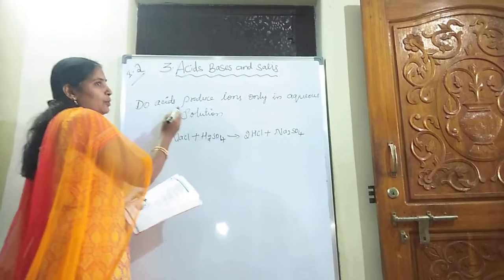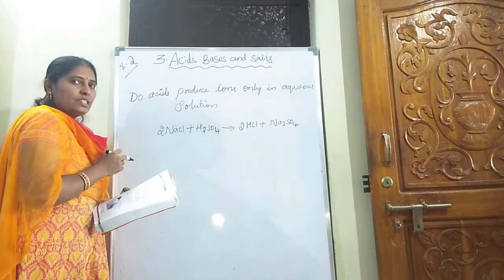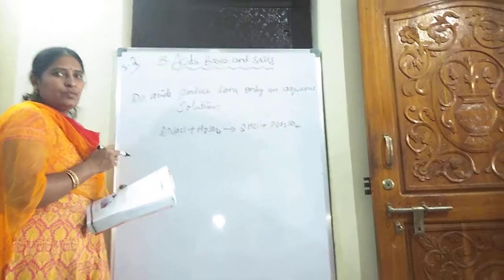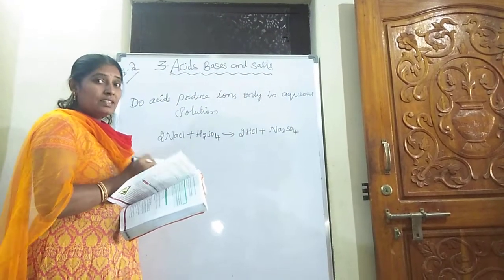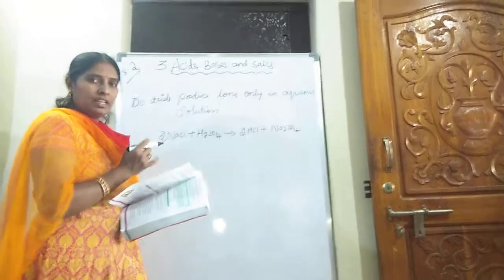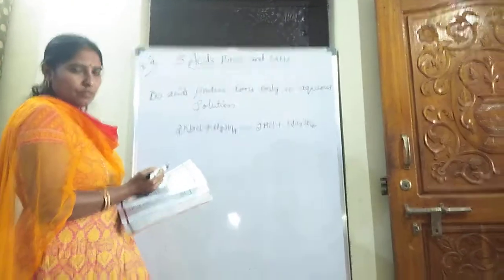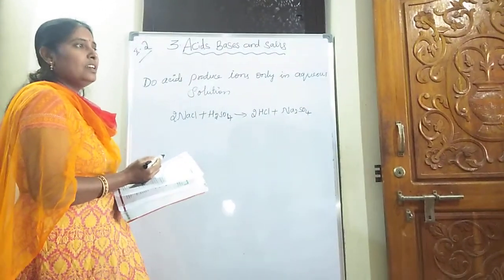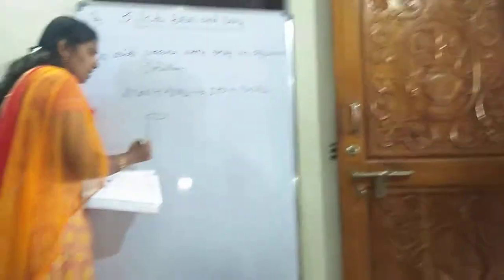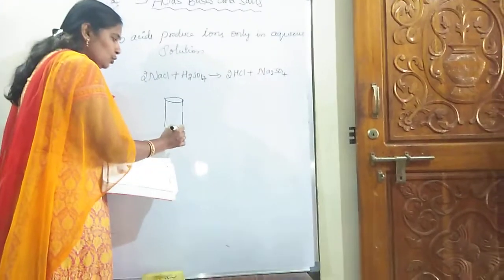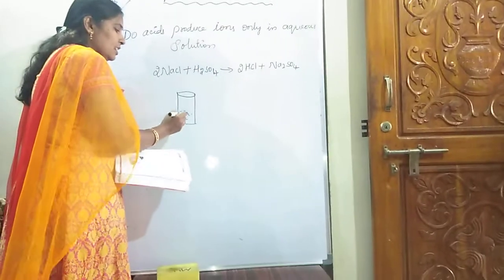Do acids produce ions only in aqueous solution? Now we saw in the last activity that H plus ions are responsible for glowing the bulb. Are those H plus ions produced only in aqueous solution, or do they also form in dry condition? Or not? To test that, take NaCl in a beaker. What is NaCl? Sodium chloride, NaCl, salt.